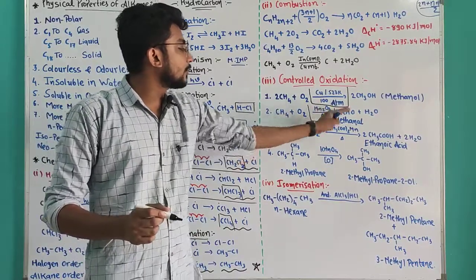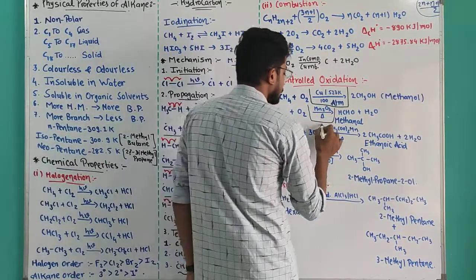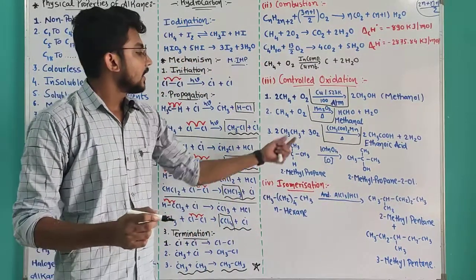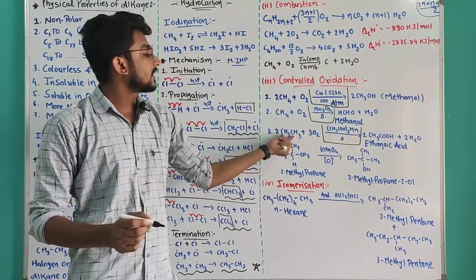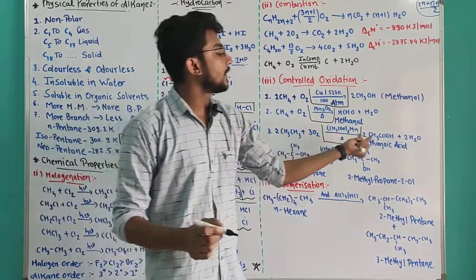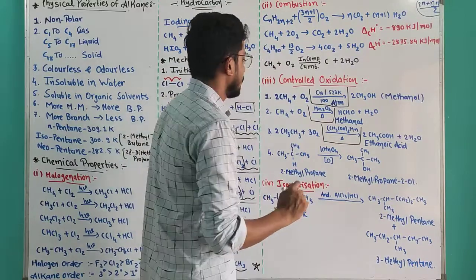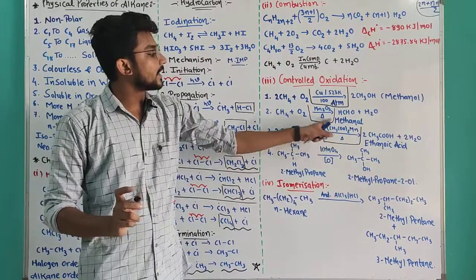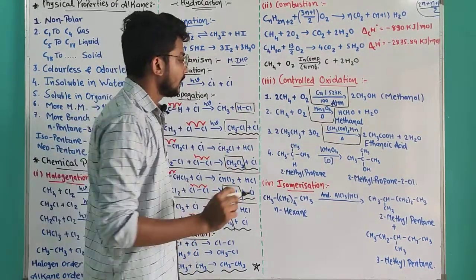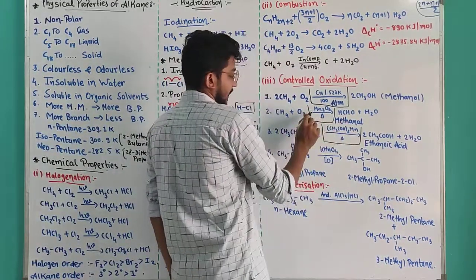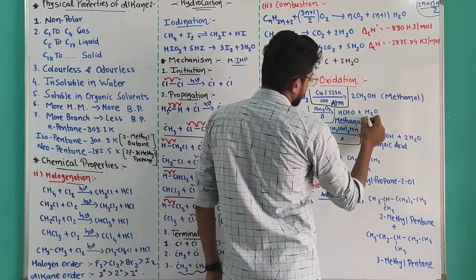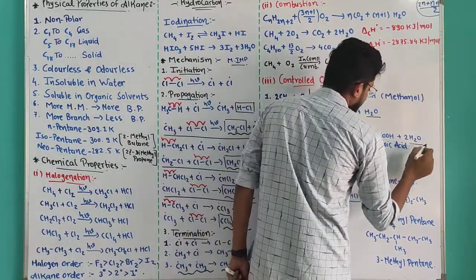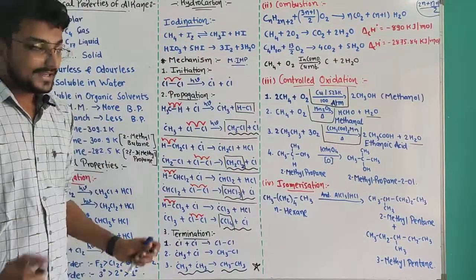So methane is converted to methanol. And if you use manganese acetate, then it will be converted into the carboxylic acid. So ethane will be converted into ethanoic acid. Remember these three types and the conditions. When Mn2O3 is used, 1 mole of H2O is released, and when manganese acetate is used, 2 moles of H2O are released.